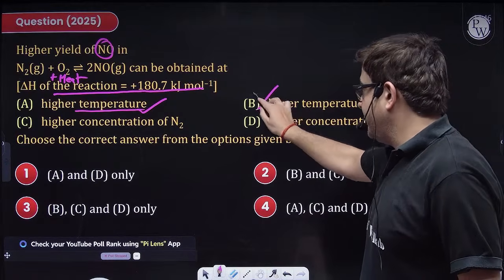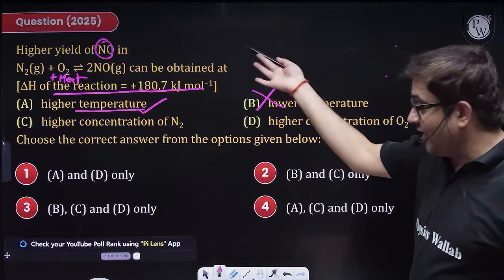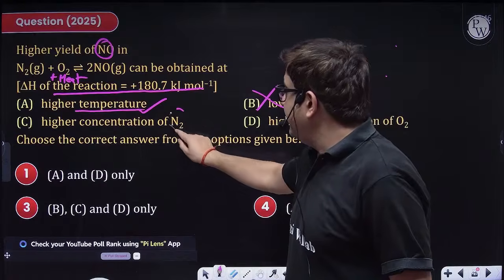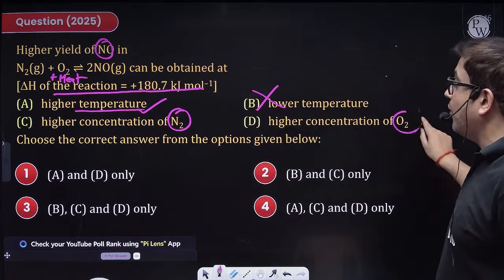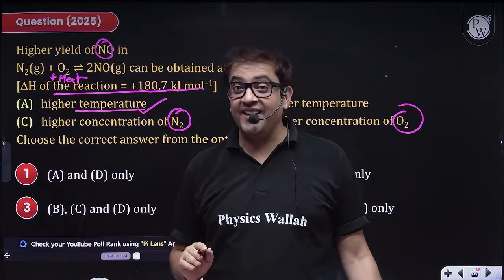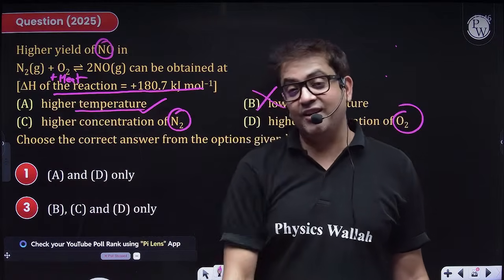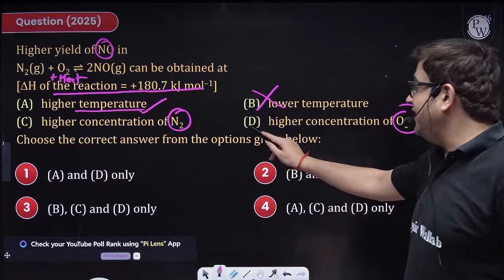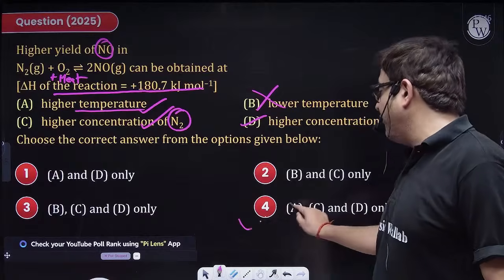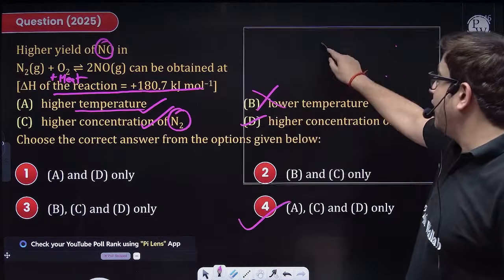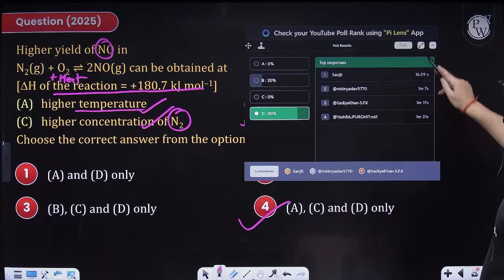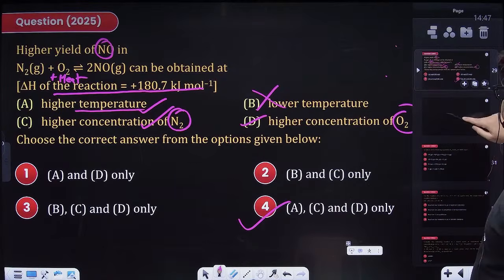Lower temperature will not favor it, because it is endothermic and higher temperature is favoring. Now increasing the concentration of N2 or O2, because both are reactants. If you increase the concentration of reactant, to oppose it, the reaction will again proceed in the forward direction. So C and D will also favor the formation. So A, C, D as in option 4 favors the formation of NO. Good, 80%, perfect beta, great.